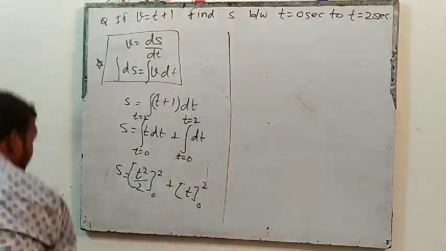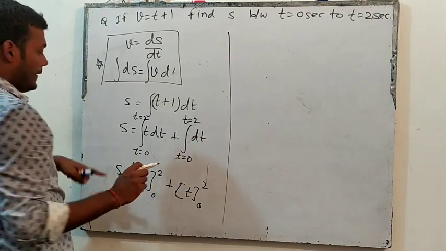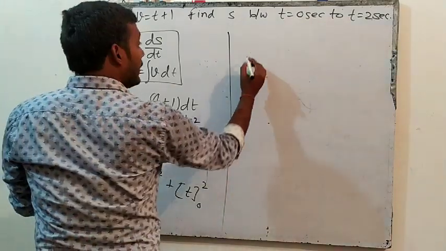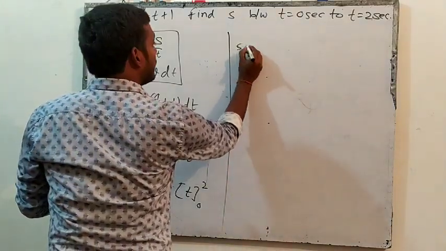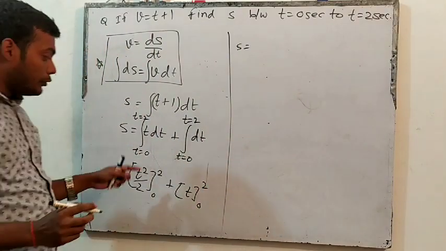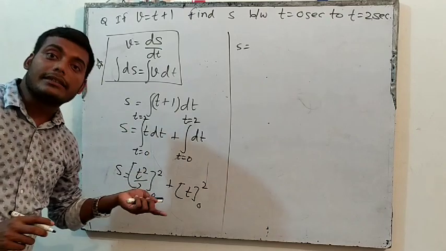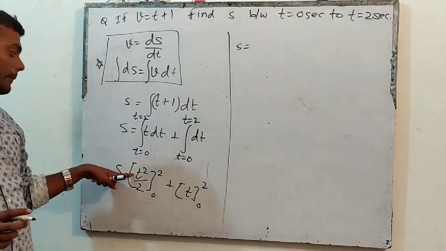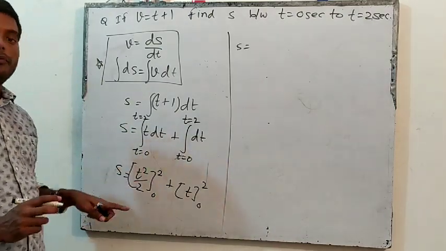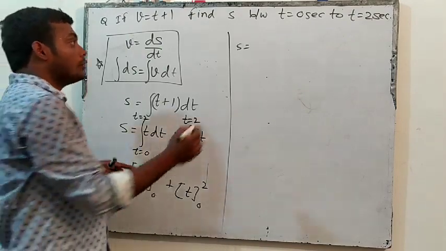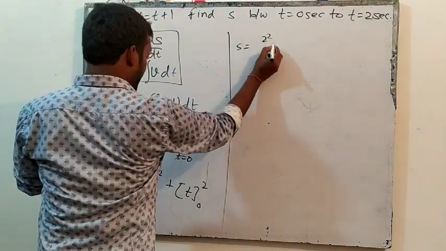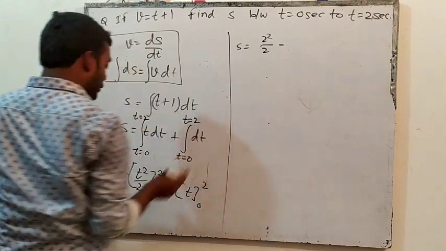Now check this one. S is equal to t square by 2. Now see, what I told you in my previous lecture, upper limit minus lower limit. So first, at the place of t, put 2. So this will be 2 square by 2 minus, put the lower limit.